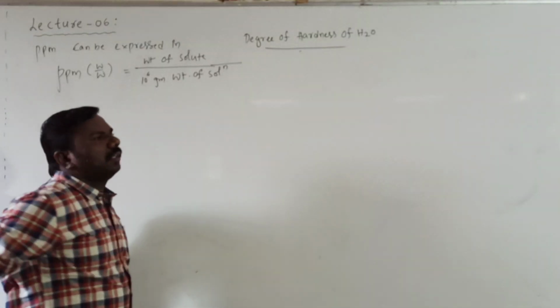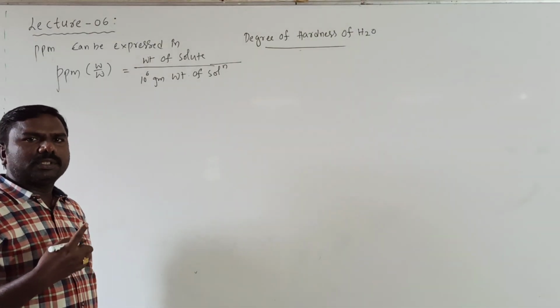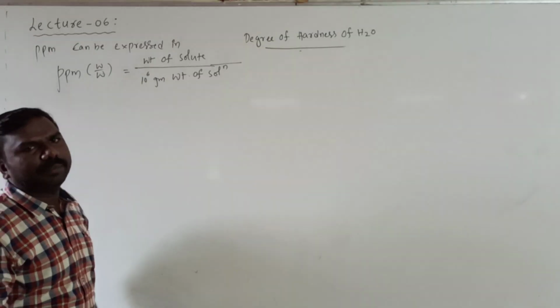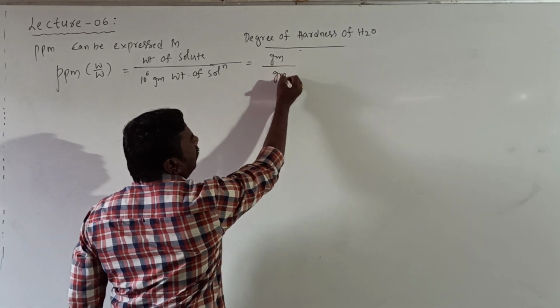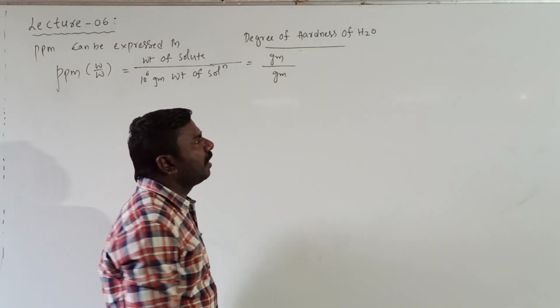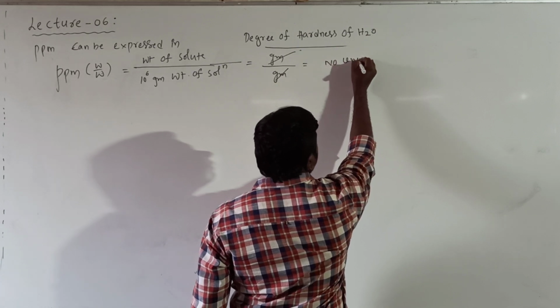It means the mass of solute present in 1 million grams of solution is called ppm. So units are, weight means grams, here also grams. So they cancel totally, no units.